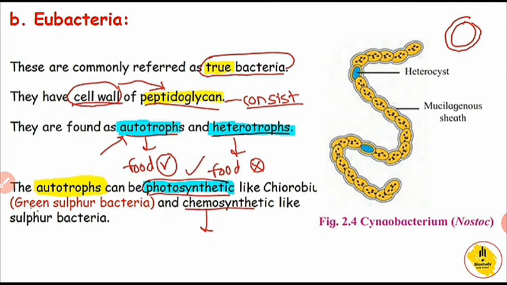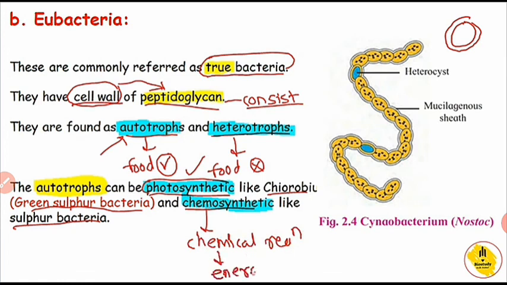Green sulfur bacteria and chlorobium are photosynthetic, and sulfur bacteria are chemosynthetic. Chemosynthetic means energy is released through chemical reactions, and they use this energy for the synthesis of food material.